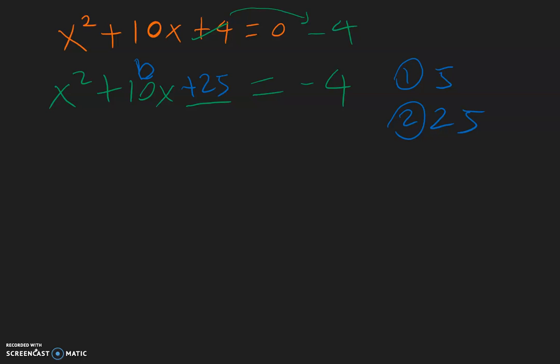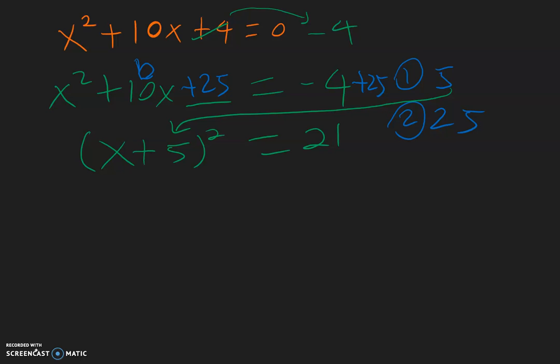But because we added 25 on the left side, we need to do the same thing on the right side to keep this equation balanced. So on the right side, plus 25, which gives negative 4 plus 25 gives you positive 21. And then on the left side, we can go ahead and factor, so that would be x plus, remember we have this 5 from step 1, and here, x plus 5 squared equals 21.